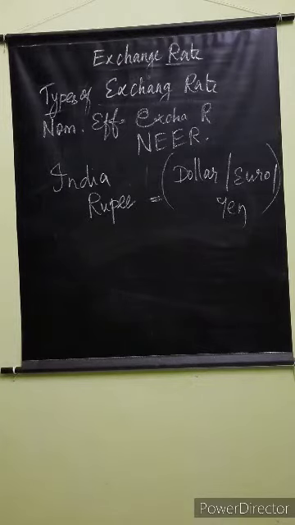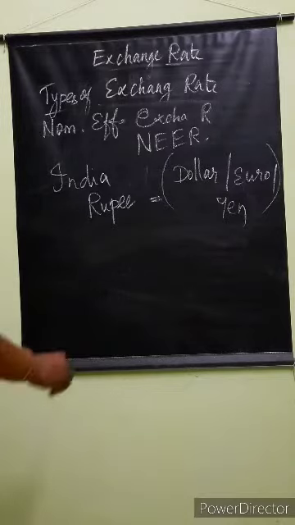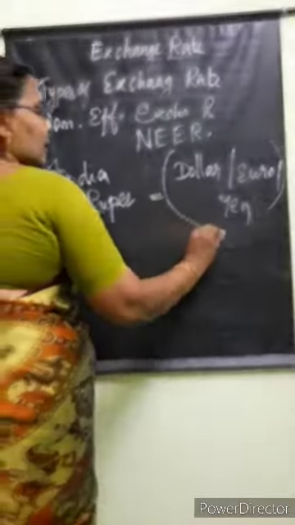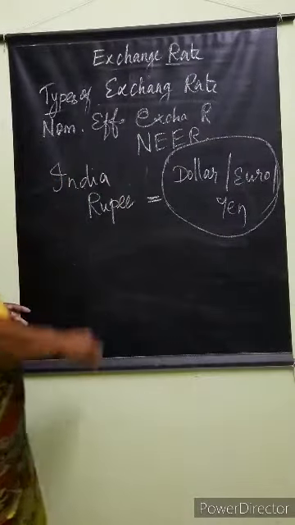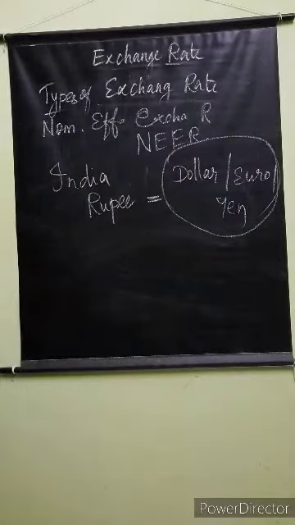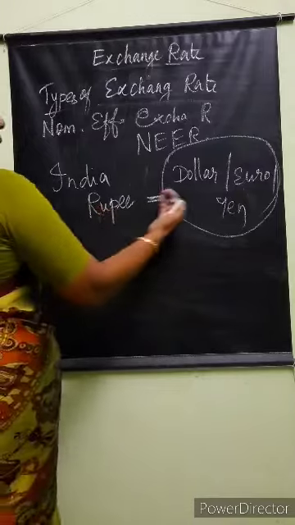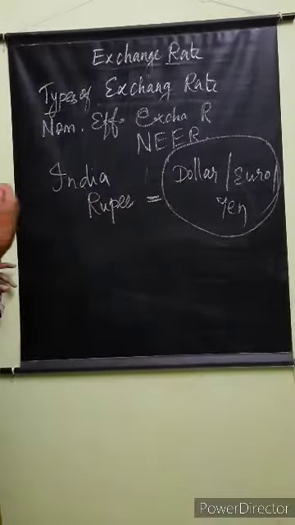So it is an indicator of a country's international competitiveness in terms of the foreign exchange market. So ஒரு basket of currency ki Indian currency oda refer panna, it tells the international competitiveness.